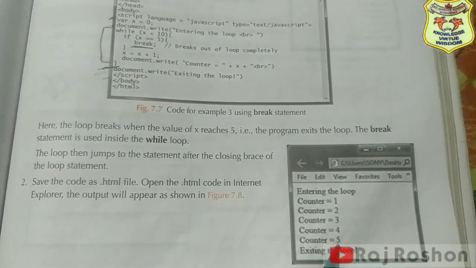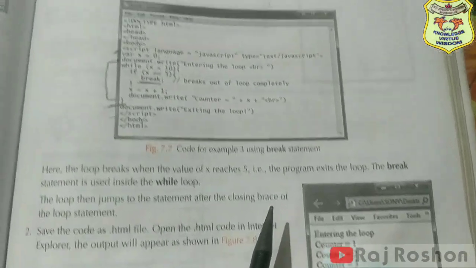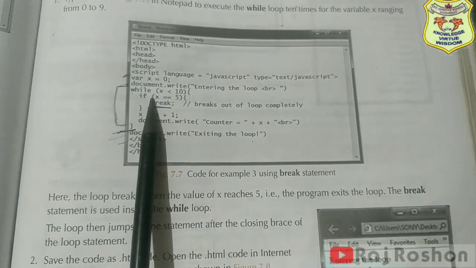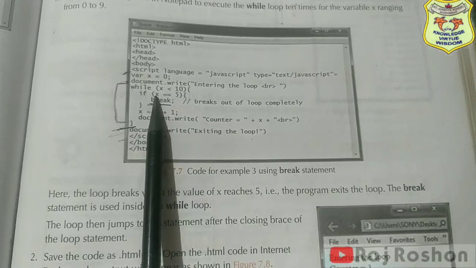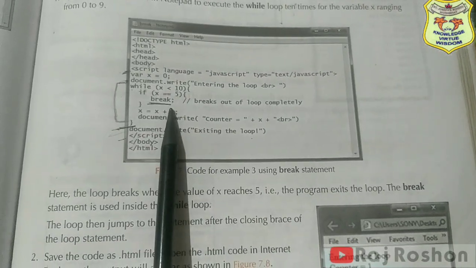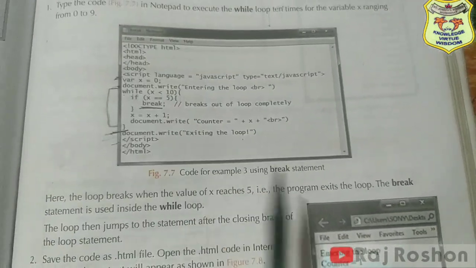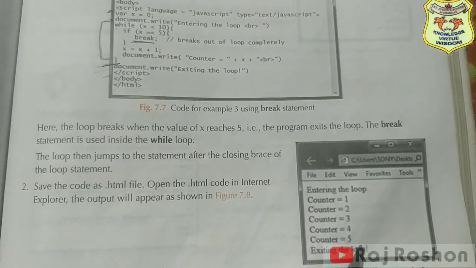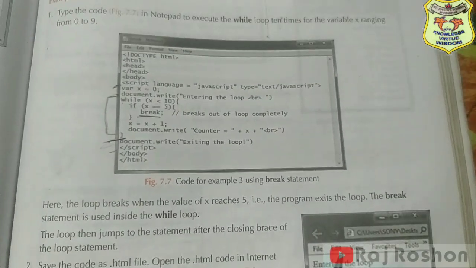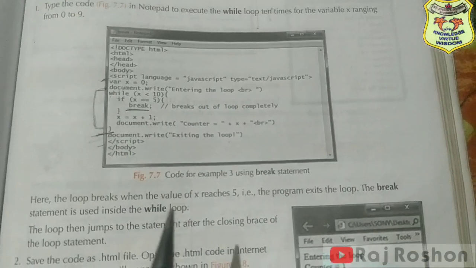and when it gets 5 it comes out of the loop, because here it is given after x equal 5, break is given. Okay, that's why it is coming out of the loop, if you can see here. Okay, here an explanation is given. This part you just read by yourself.